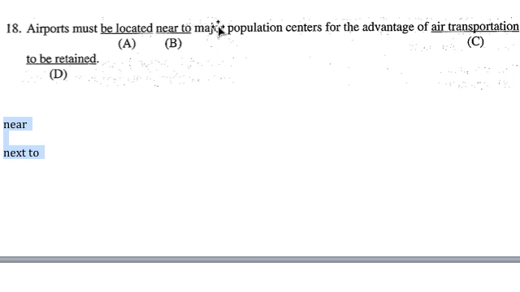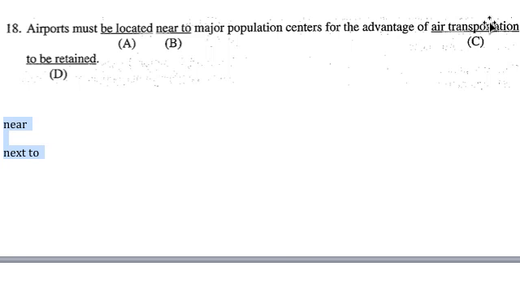But let's go to the other parts. Let's just make sure. Major population centers. Okay. For the advantage of air transportation. Transportation is usually non-countable, and no article. You don't really need the article for the advantage of, you could say the air transportation, but it's okay without it.